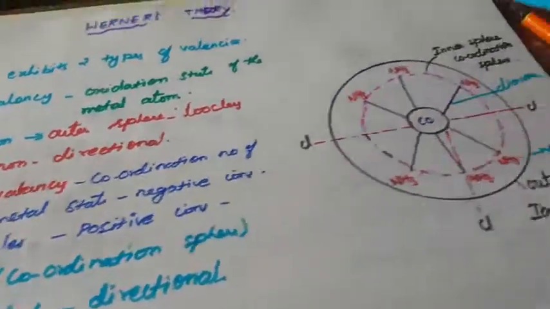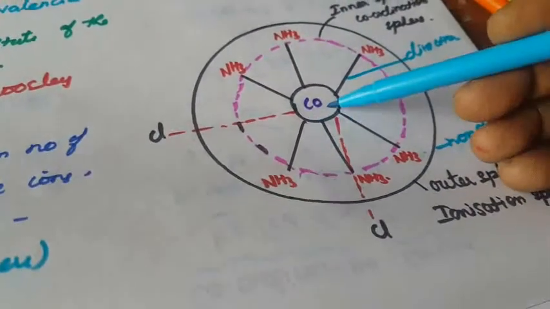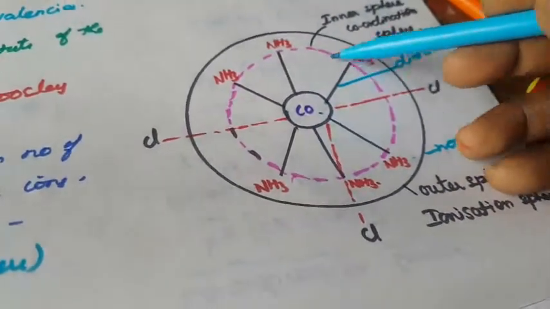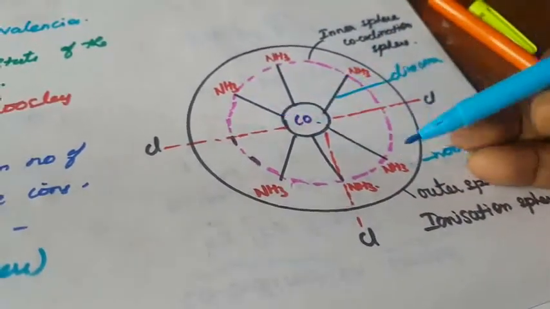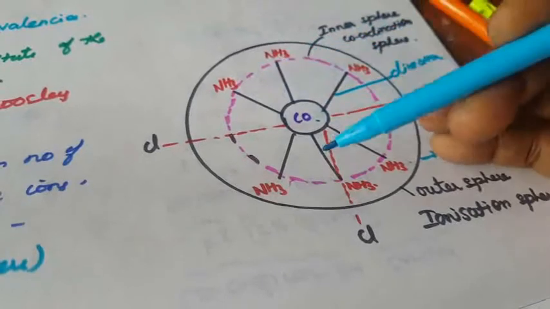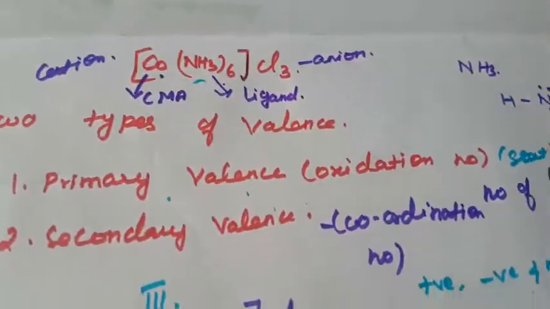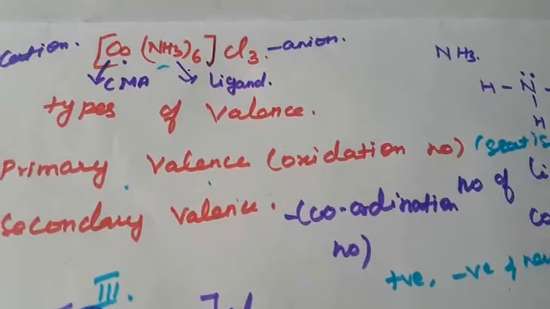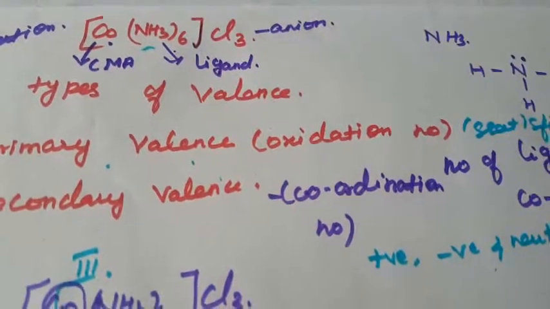I have also referred to everything in the textbook, in the diagram. This is the central metal, cobalt, the central metal atom. This dotted line is the inner sphere, and this is the outer sphere. In the inner sphere, the ligand is there. Ammonia is the ligand, a neutral ligand. So that is Werner's theory. Next is the illustration of Werner's theory.